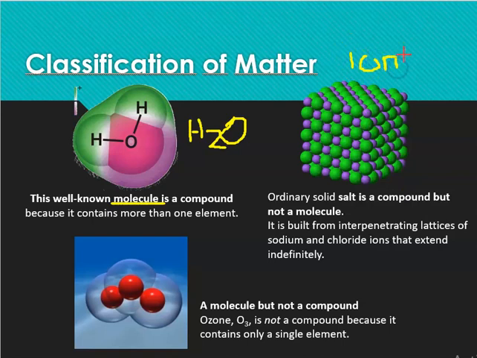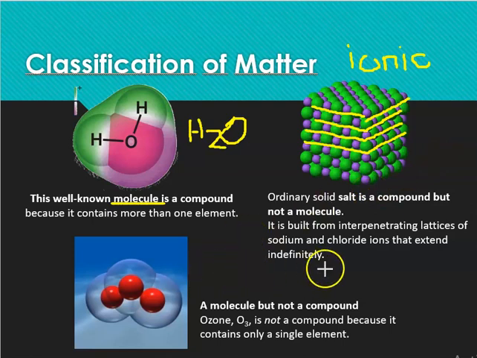Why? Ionic compounds have very specific definitions. In this case, we can see the lattice. The lattice is sheets of very well put together arrangements of atoms. In this case, sodium is the purple one and chlorine is the green one. A molecule but not a compound is ozone.